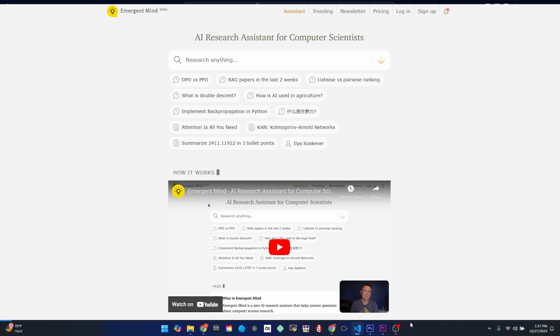One practical use case is a data scientist working on a new project involving natural language processing. With Emergent Mind, you can quickly find the latest papers and code implementations, see what's trending. This saves time and keeps you informed on cutting edge techniques.